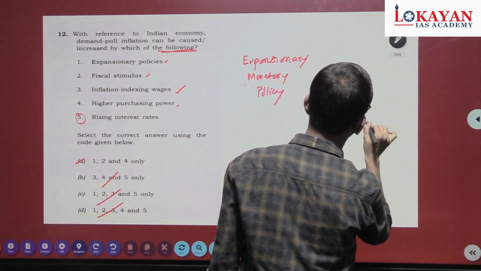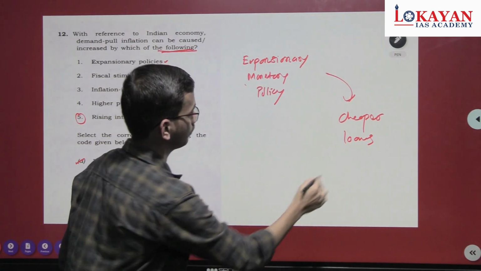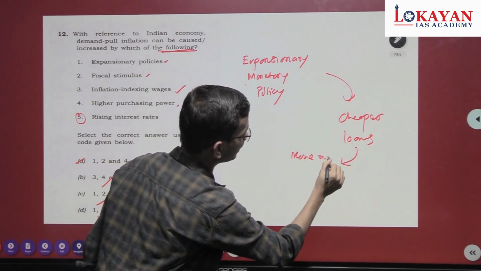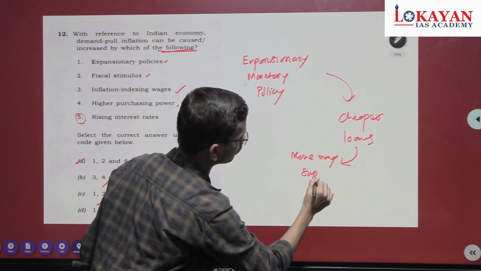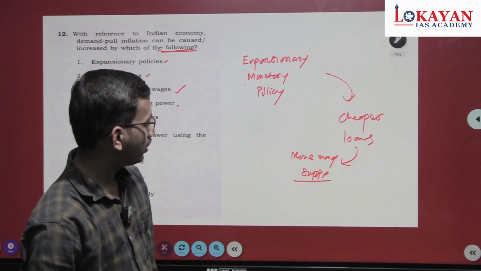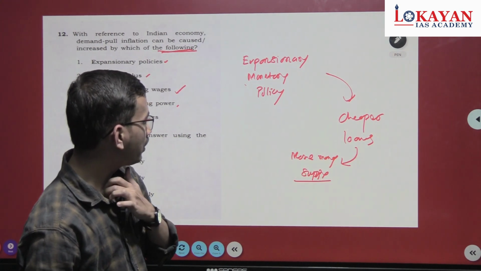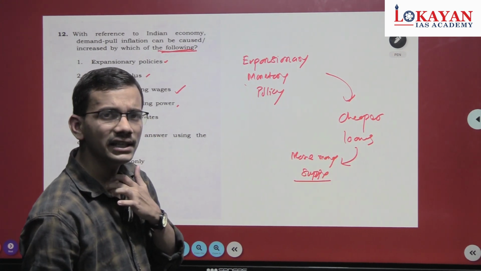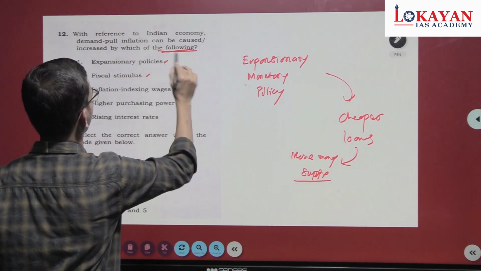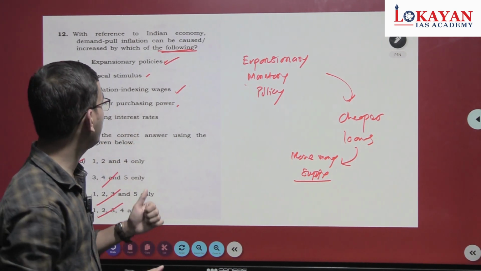Cheaper loans, more money supply. As loans are cheaper, people will get cheaper and easily accessible loans. People will get money easily, and the money supply will increase, which will lead to inflation. Correct one.